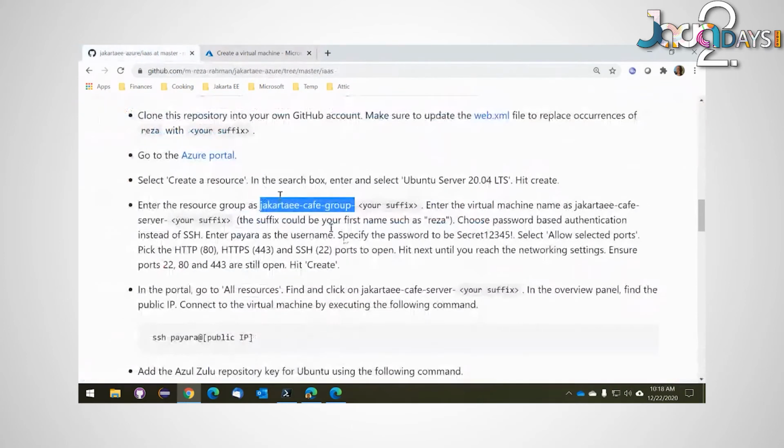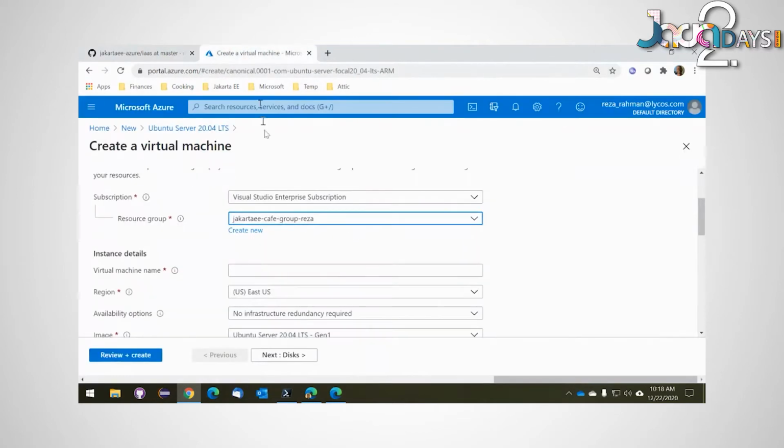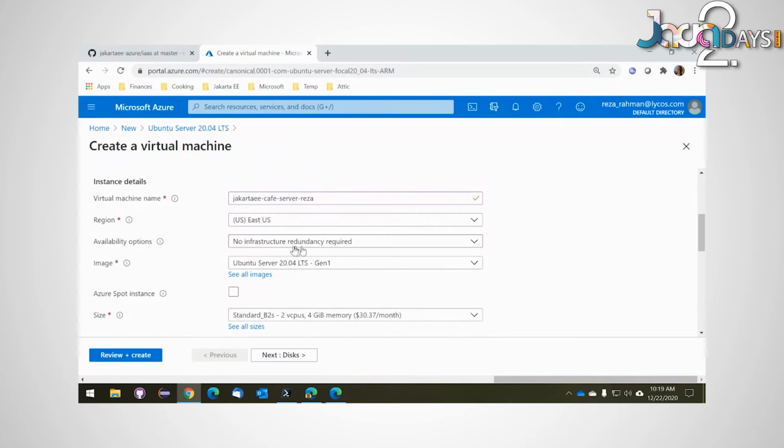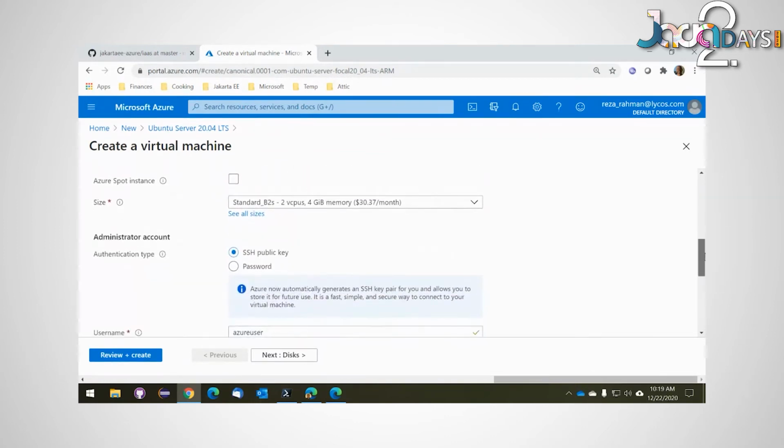I'm going to give the virtual machine a name. I'm going to need to refer to it with this name. So I'm going to give it this name here. Jakarta eCafe Server REZA. And the default availability is fine with me. I don't want infrastructure redundancy. The image is the one I want, Gen 1. I think the size is perfectly fine. It's about $30 a month. That's reasonable for a server.